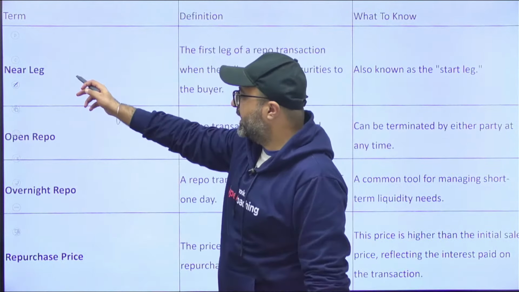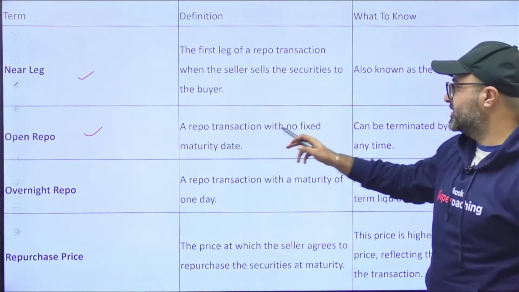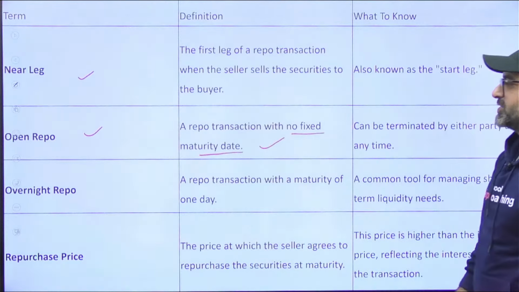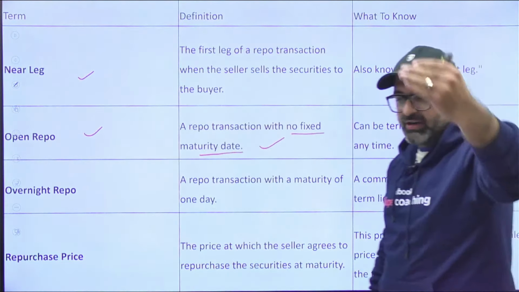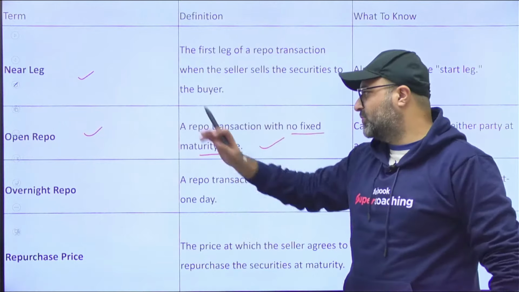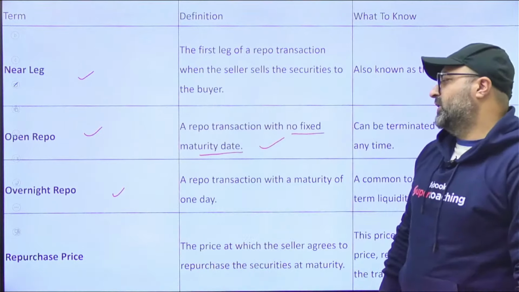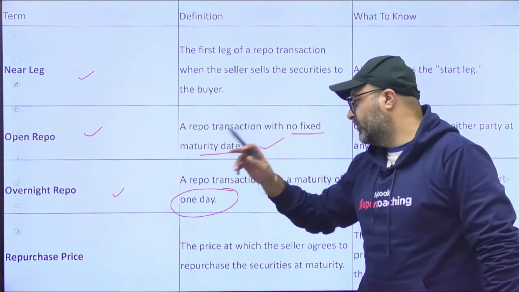Next point, near leg, I have already discussed. What is open repo? Open repo means a repo transaction with no fixed maturity date. If you have conducted a repo transaction, but you have not specified on what date I will be purchasing back my security, that is known as an open repo transaction. What is an overnight repo transaction? An overnight repo transaction is a transaction where you are borrowing for 1 day.